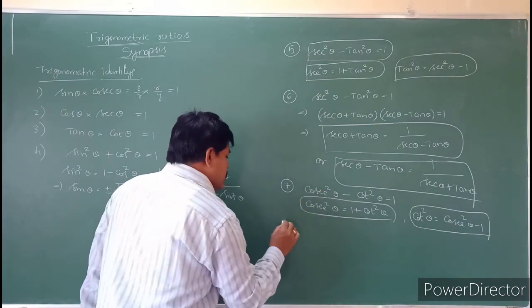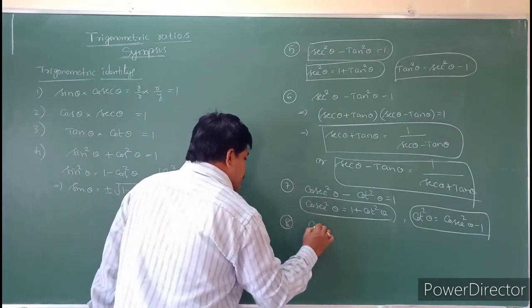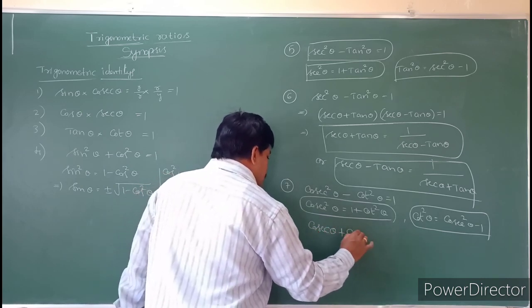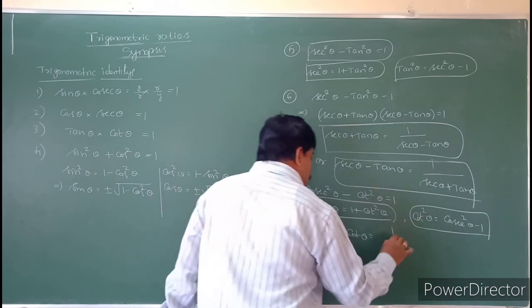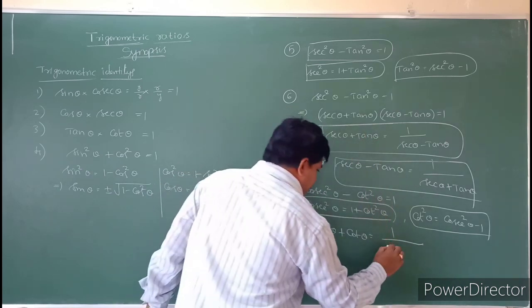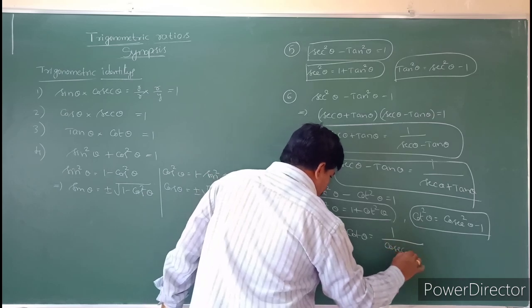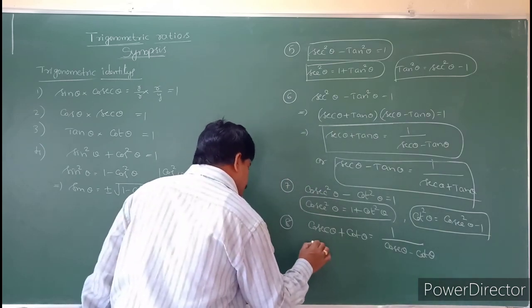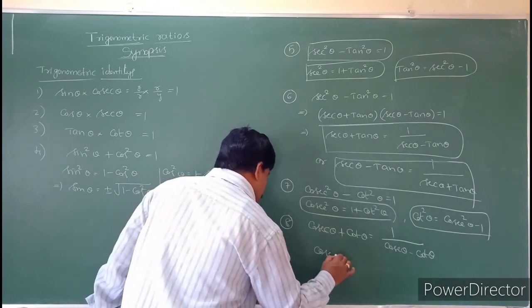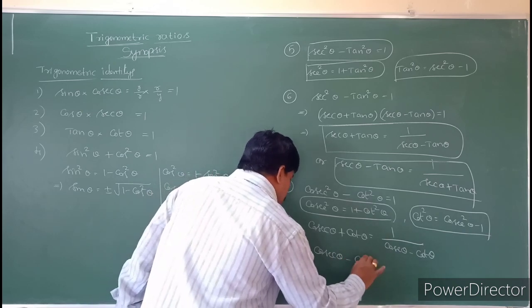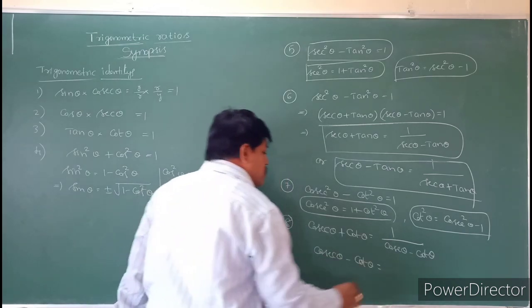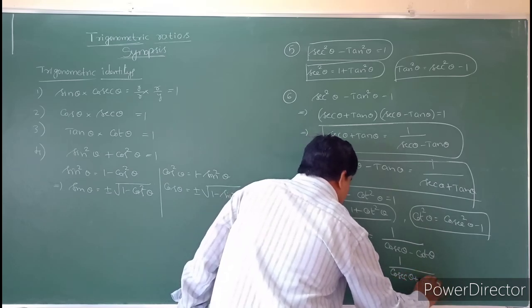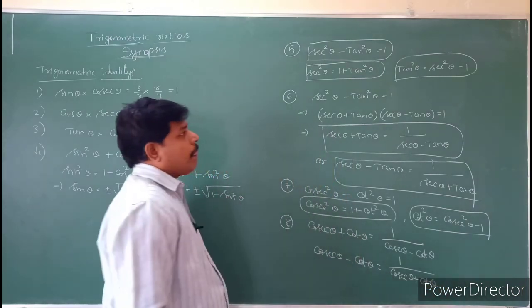And also see, students, cosecant theta plus cot theta is equal to, what is that? Similarly from this one, we can write directly. This is nothing but cosecant theta minus cot theta, and cosecant theta minus cot theta is equal to 1 by cosecant theta plus cot theta.